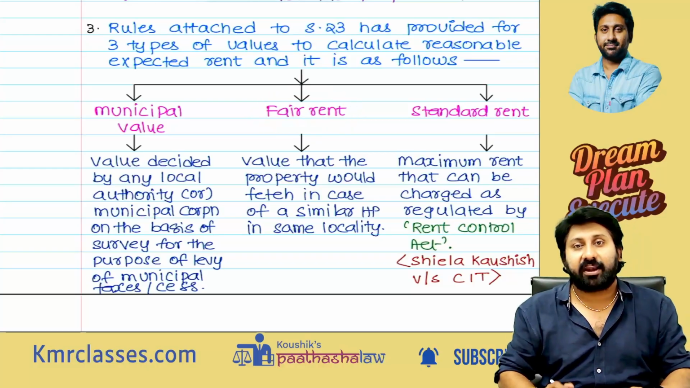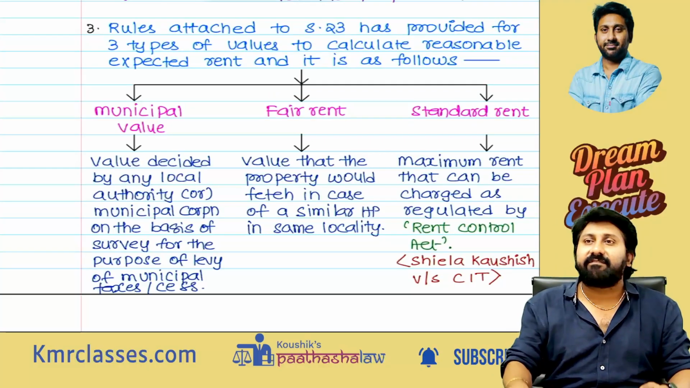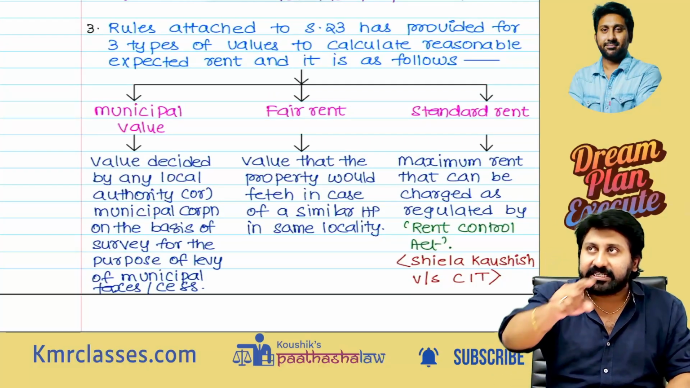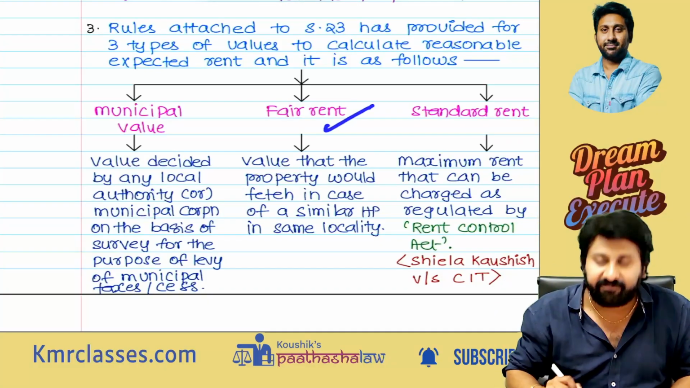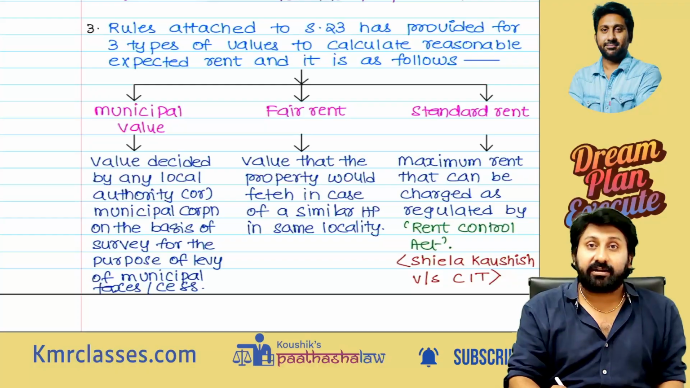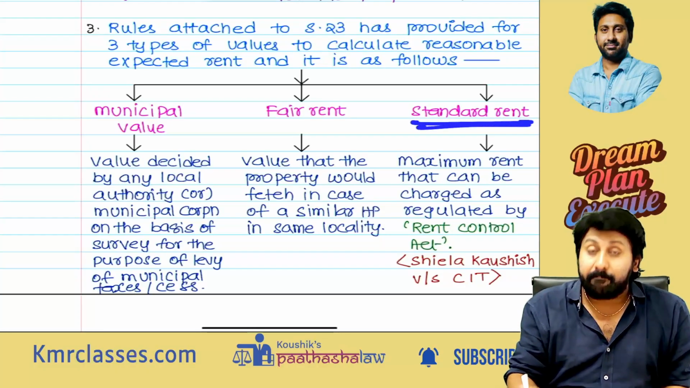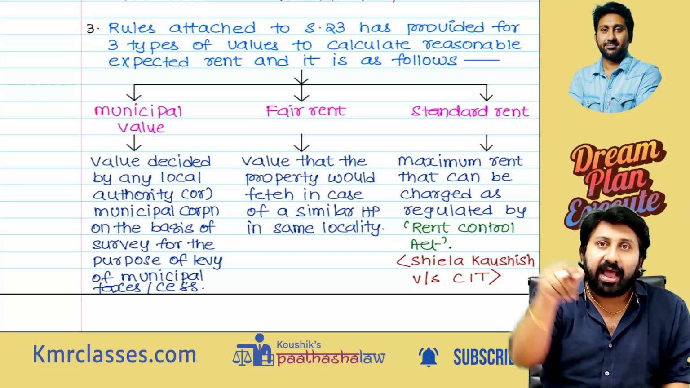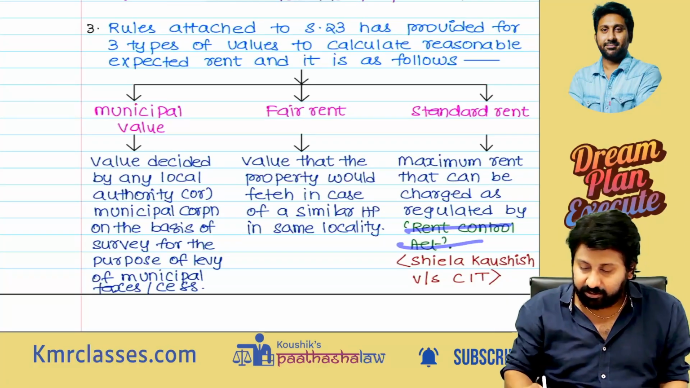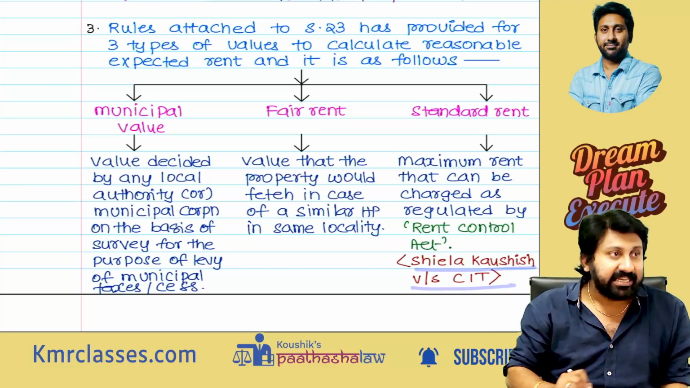What is the next one? Fair rent. It means the value of rent that similar properties in that locality will be charging. That is called a fair rent. The third one is the standard rent. This is the maximum rent that can be charged on a property in that locality as per the Rent Control Act. This was held in Sheila Kaushik versus CIT.